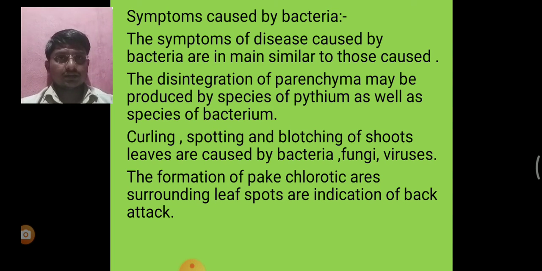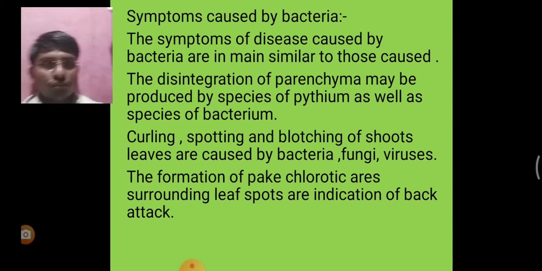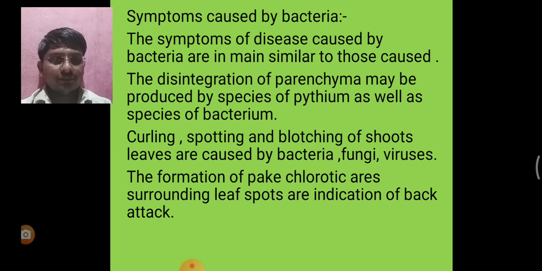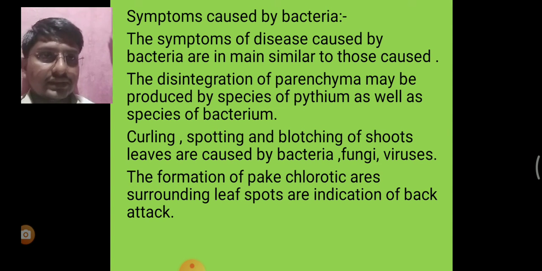The canker and proliferation of shoots are also caused both by bacteria and fungi. Stunting and wilting are caused by fungi, bacteria and viruses.